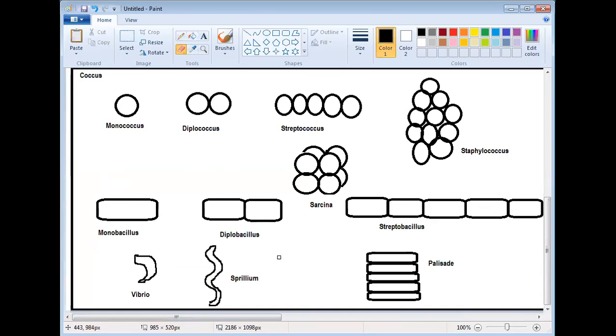Have you drawn all these structures? Yes, sir. Okay, good. So we have discussed basically gram staining and different characters of gram staining. I'll send that PDF, and different shapes of bacteria we have discussed. Okay, some more topics like metabolism in bacteria, and the detailed structure, ultrastructure of the bacterial cell, we'll discuss next.